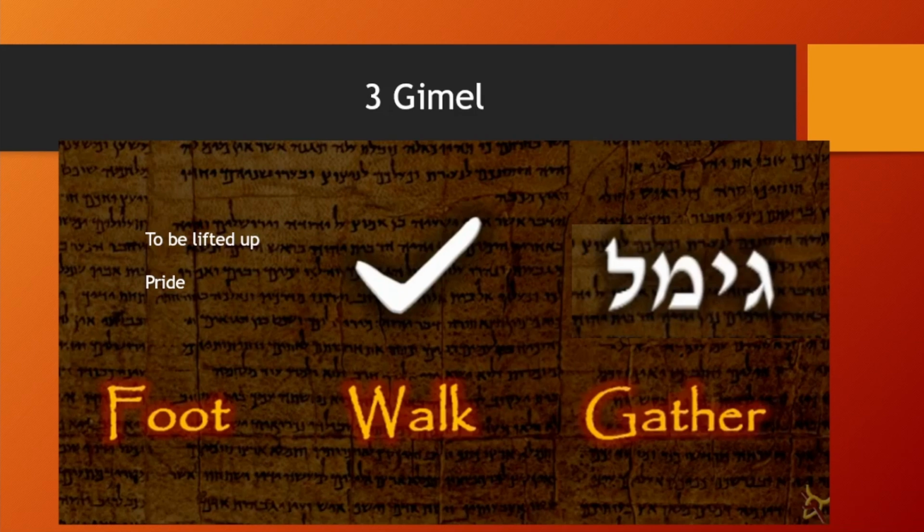If we look at the name for Gimel, it starts with Gimel Yod Lamed. So that means to lift up a throne through the waters, to be a word that is released.